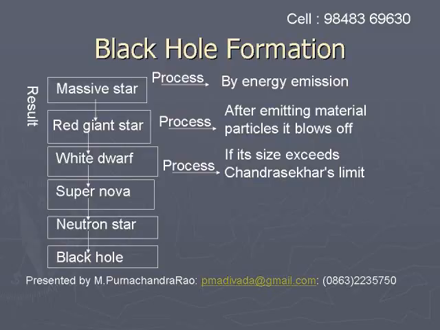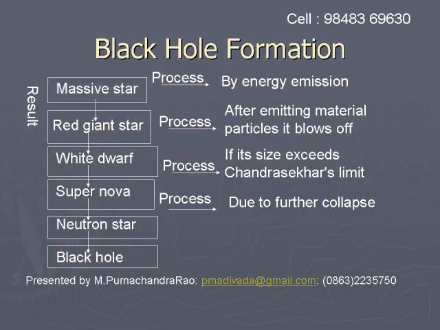So here the core will be left. If the mass of this core is less than 1.4 times the mass of the sun, it remains as a white dwarf. If the mass of the core is greater than 1.4 times the mass of the sun, this is known as Chandrasekhar's limit, then this white dwarf will turn into a supernova. An explosion takes place and it becomes a supernova.